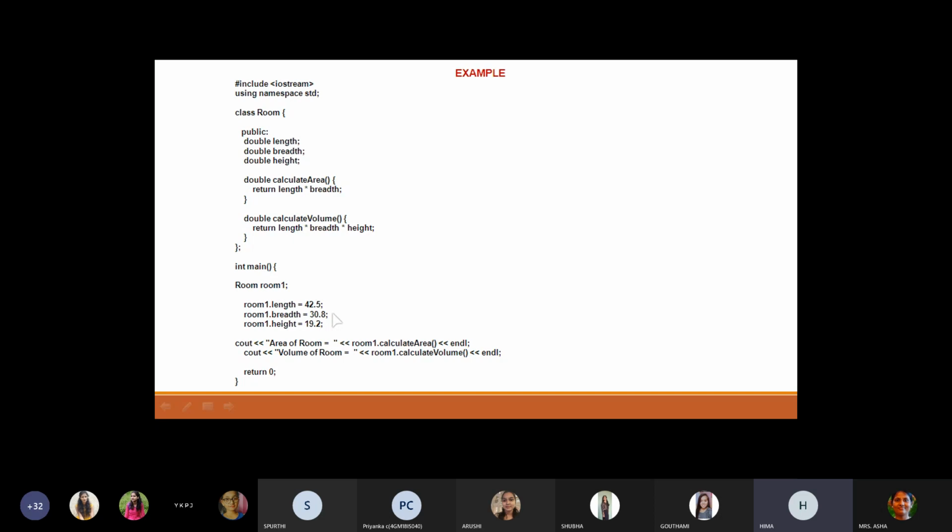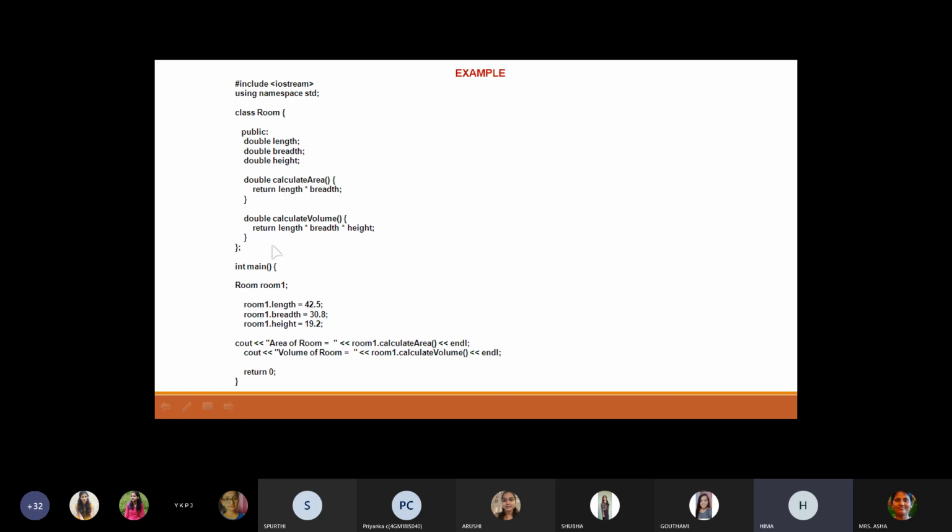In cout, "Area of room =". Whatever you have written inside the double quotes will be printed as it is on the output screen. Then room1.calculateArea. Once you use this line, room1 dot, by using the object room1 you call the member function. It goes to the function called calculateArea. In that function, we perform the multiplication length into breadth, like 42.5 into 30.8. Whatever the multiplication result is, that will be returned.